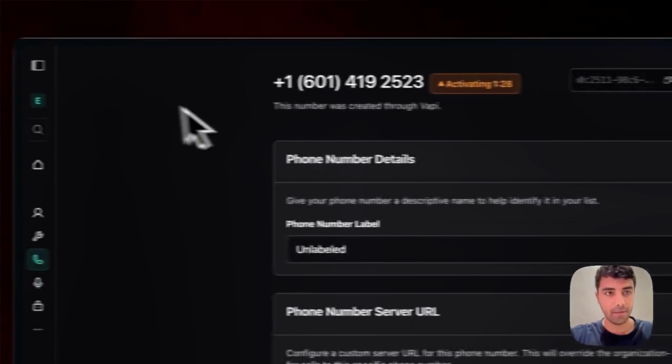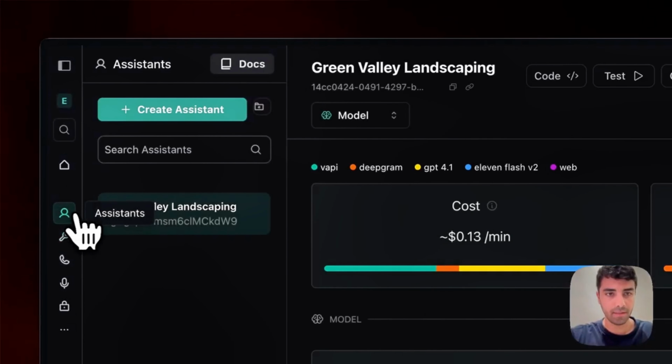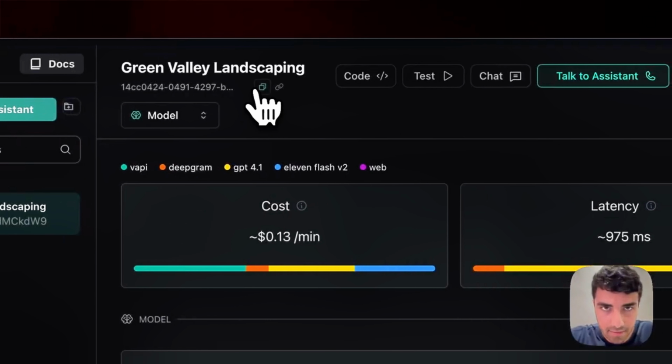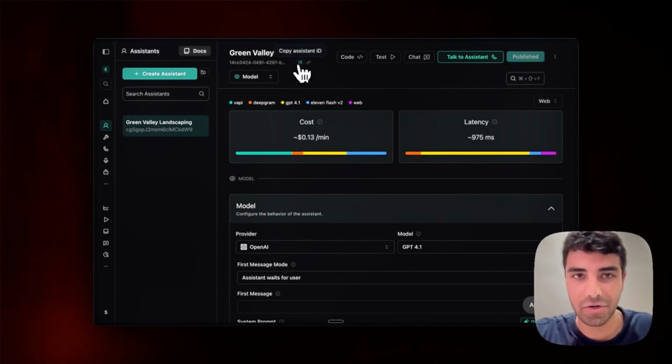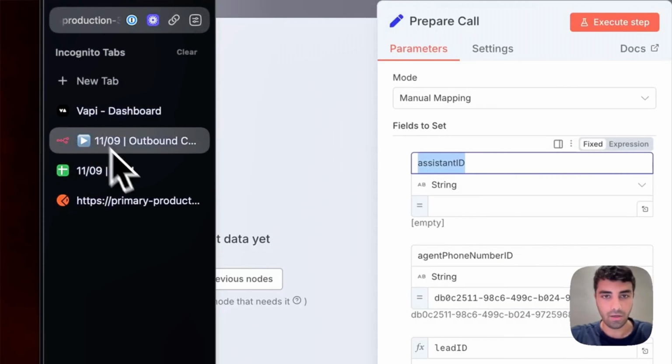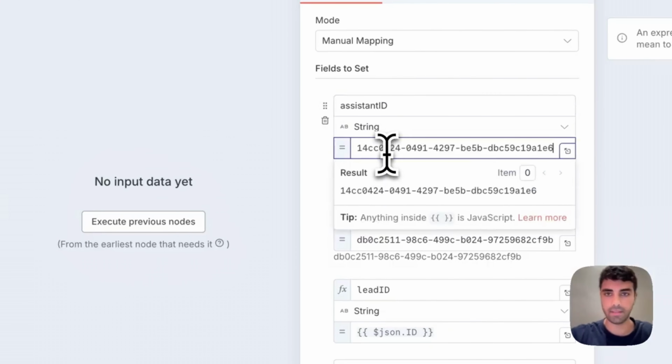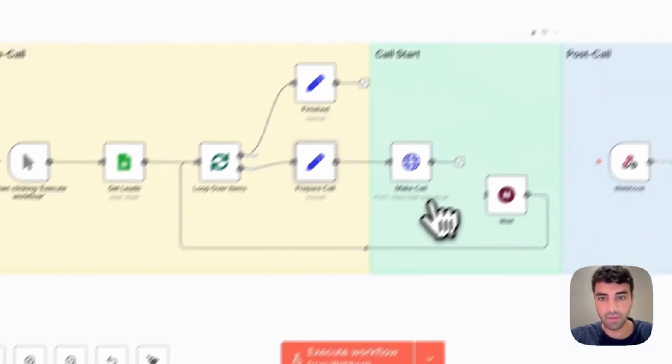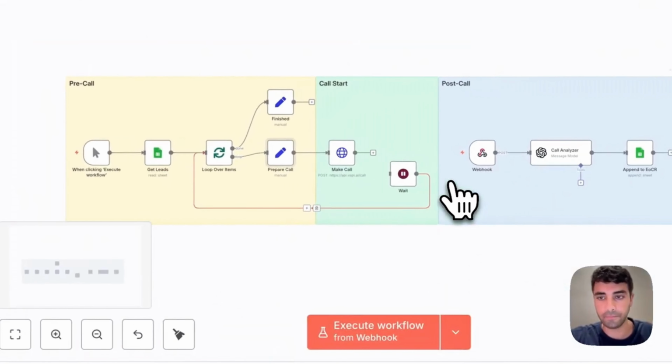So let's go back to VAPI. We go into the assistants, and you can see here there is a little copy icon. It actually looks like a duplicate icon, but it's the copy assistant ID. So let's just copy that. Awesome. And let's paste it here, save, and we should be good to go actually.